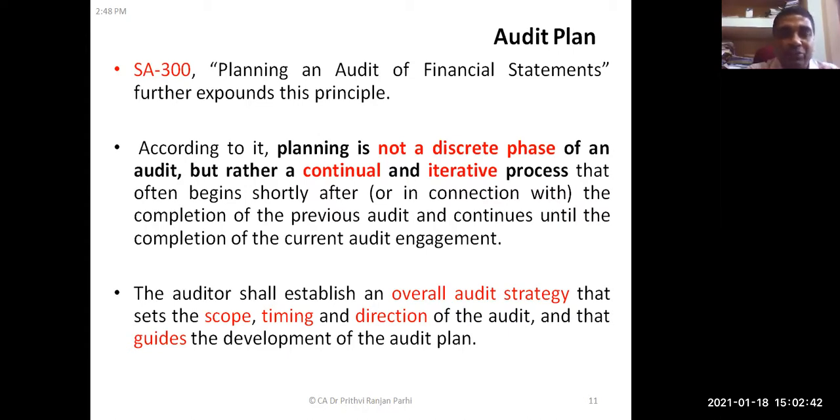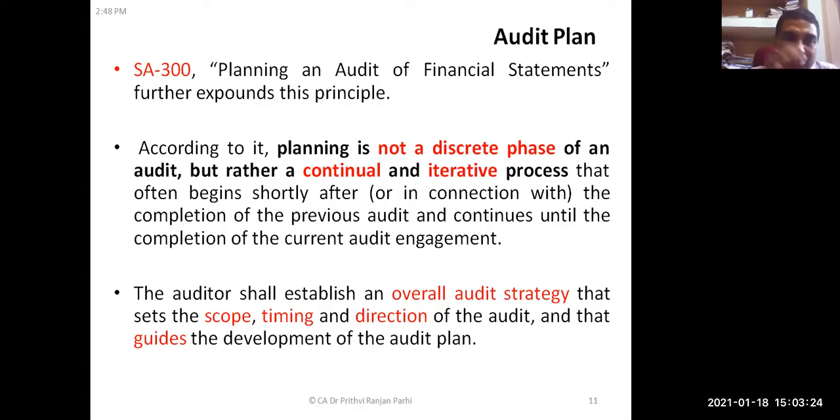Now we'll understand few concepts which are there in SA 300. SA 300 talks about planning of audit of financial statements. There are certain principles relating to the planning. So very important things, few things only we are going to learn. According to this particular standard, the planning is not a discrete phase of an audit. That means it's not that at a particular time planning has to be done. It is in fact a continual and iterative process. That means repeatedly we need to keep on planning, and continuously planning should go on. So as your knowledge improves, suppose you made some other observation, you can revise your plan.